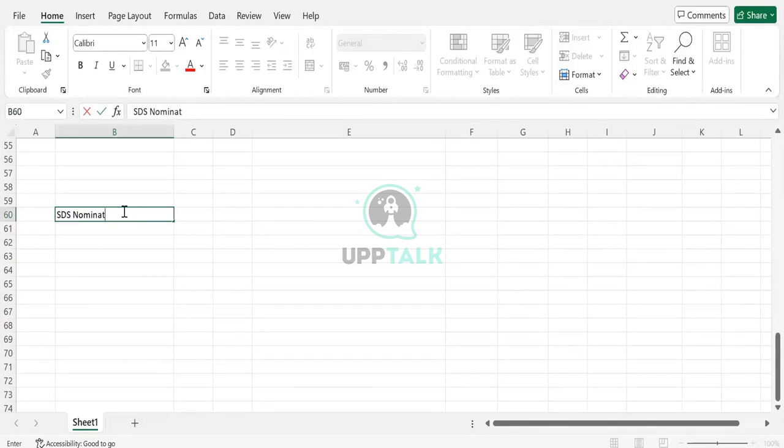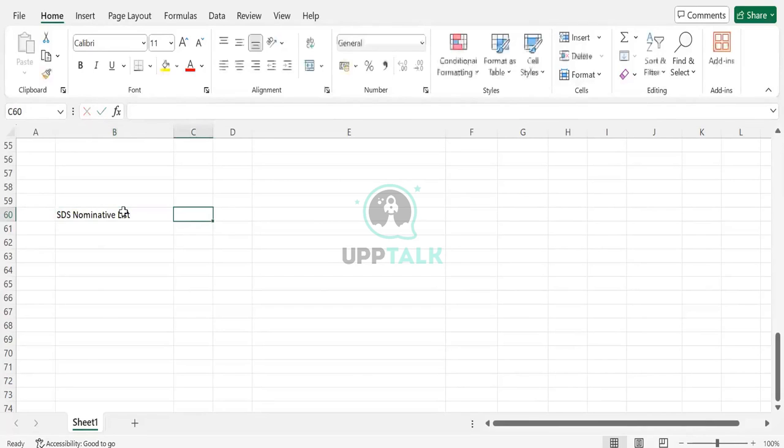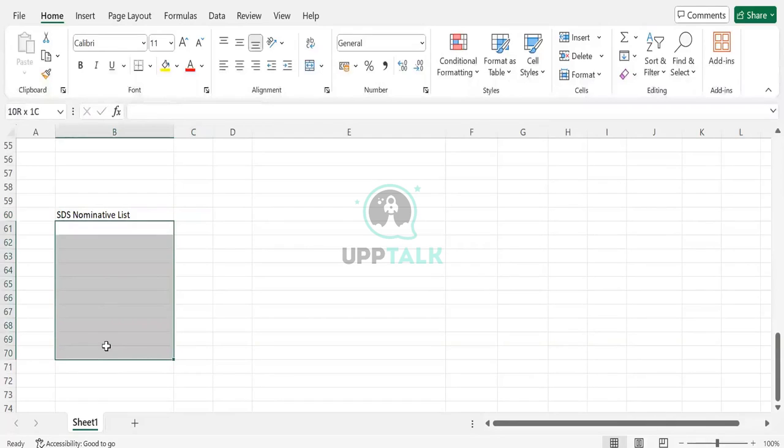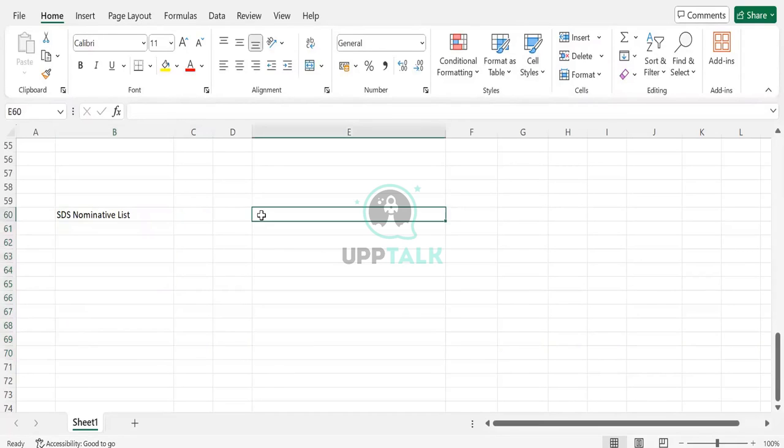Nominative list. What is the nominative list? Nominative list is generic data. Generic data means it will have all the PII data of the worker, including the worker's employee ID, first name, last name, organization, manager name, phone number, address, everything. Every field which is connected to the worker will be there. And there is one DDS which I just created. This is the existing one, and this is the DDS worker data I created.